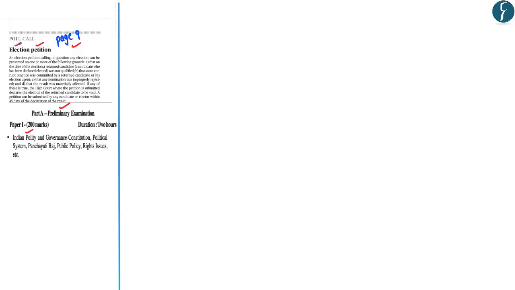Now, this particular article basically talks about the various aspects related to the election petition. Hence, as part of this video analysis, we'll understand various facets related to the election petition, such as what exactly is the election petition, who hears the petition related to the elections, and under what grounds can the elections be declared as void. Let us start analyzing these aspects of the article one by one.